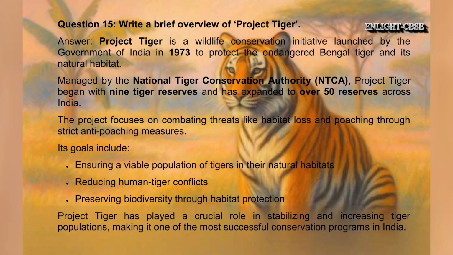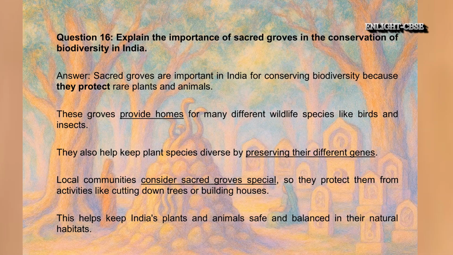Project Tiger has played a crucial role in stabilizing and increasing tiger populations, making it one of the most successful conservation programs in India. Question 16. Explain the importance of sacred groves in the conservation of biodiversity in India. Answer. Sacred groves are important in India for conserving biodiversity because they protect rare plants and animals.